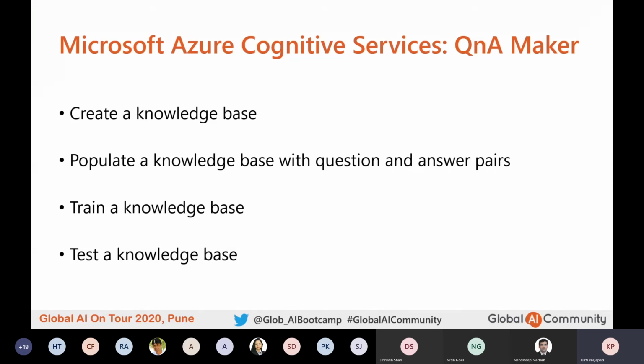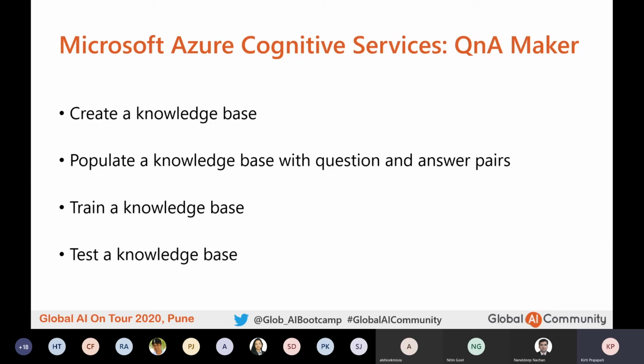Then look at how we can train a knowledge base. It allows our customers to ask questions in a different way. For example, they could ask, is it raining outside, or how is the weather outside? The answer would be the same for both questions, and all those different formats would trigger the same question and answer pair. And then we look at how we can test our knowledge base using the Q&A portal.